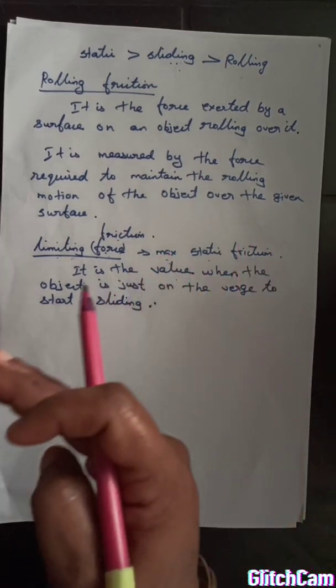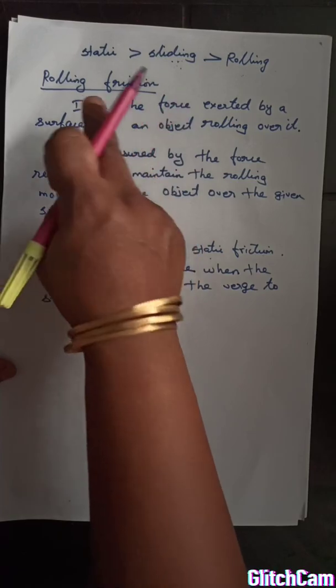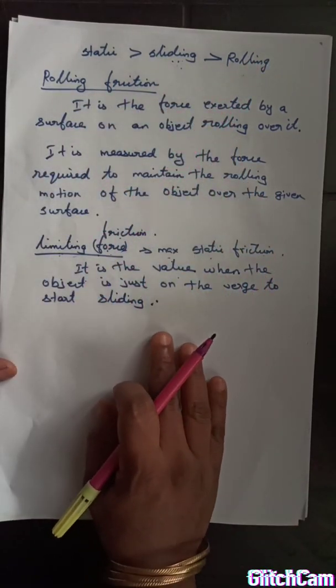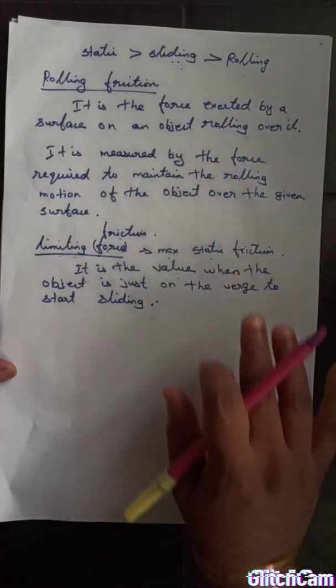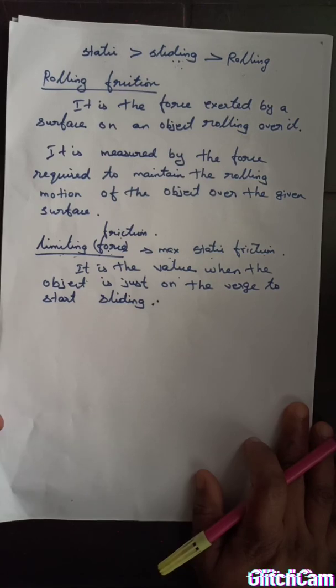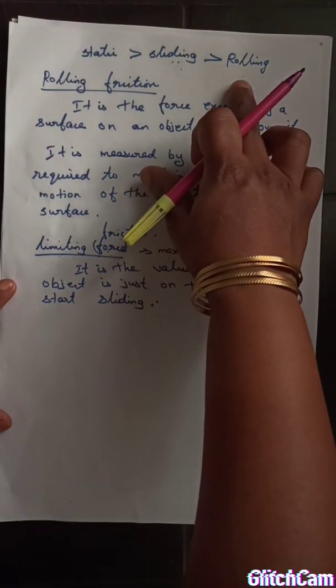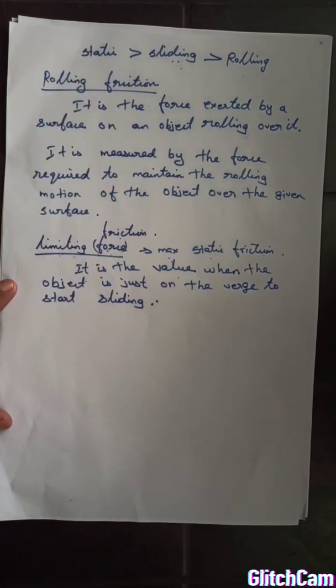Why? Because the wheel provides rolling friction. Compared to other friction, rolling friction is easy. So if you want to change the place of the fridge, using rolling friction makes it easy to move from one place to another. Okay, so rolling friction is the least friction and static friction is the maximum friction.